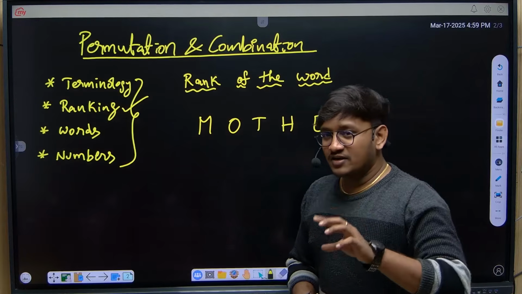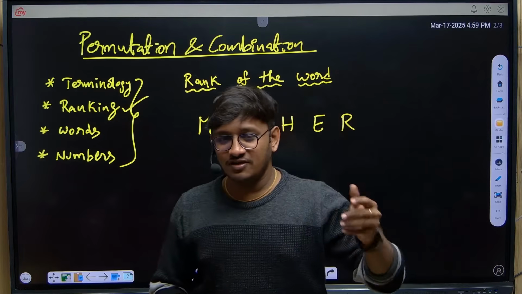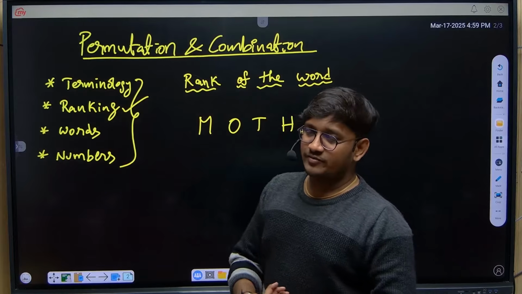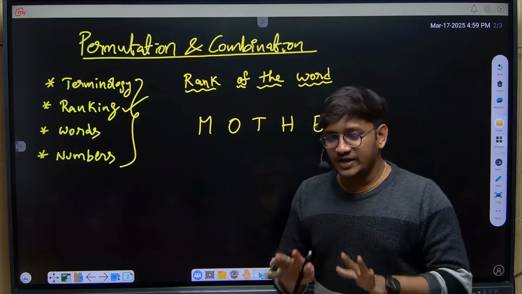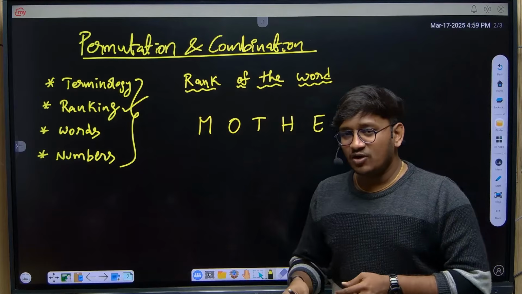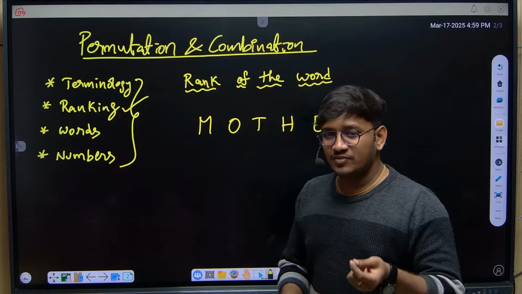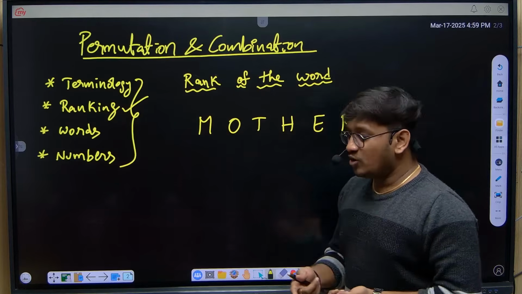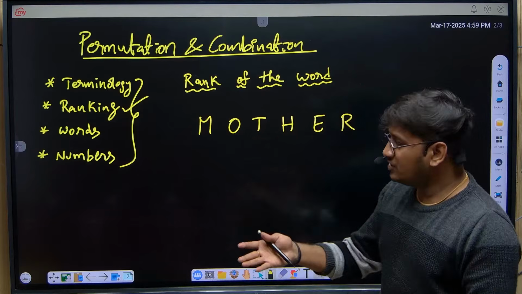Because when it comes to the concept of permutation, students get confused about whether we have to take with repetition or without repetition and how to consider the possibilities. So just be clear whenever you have a question like this. Out of all the possible combinations in alphabetical order of any given word, how do we find the rank of the word? How do we solve it?